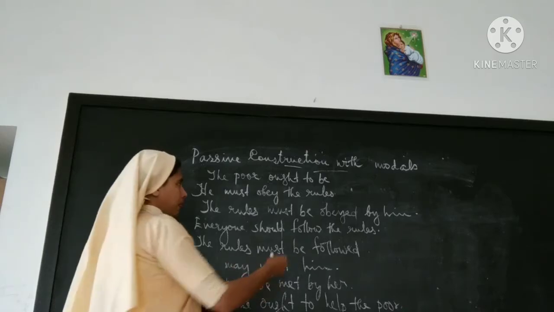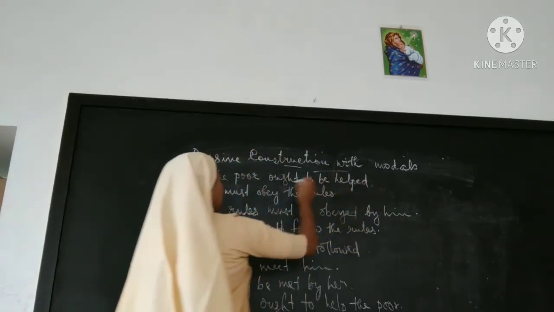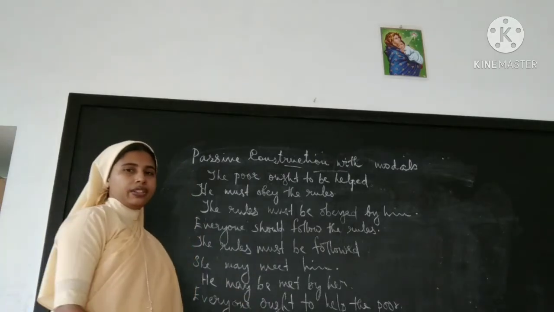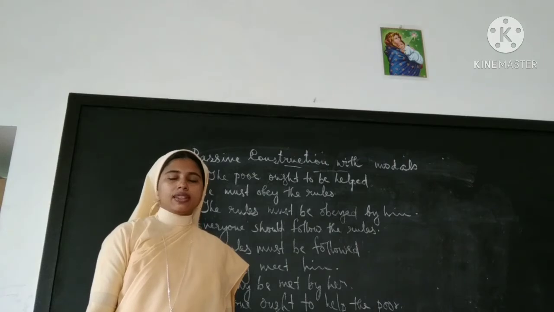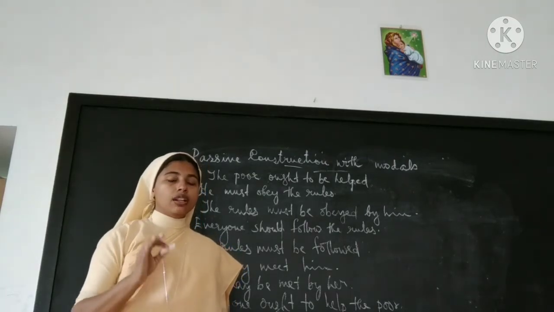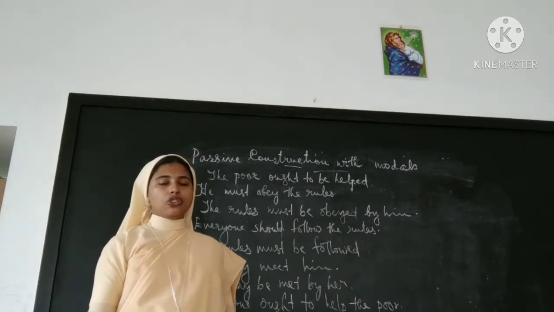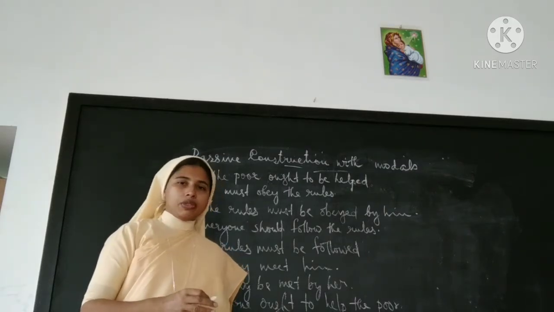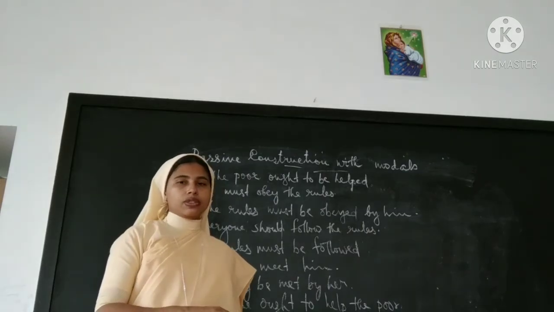Help is B3. Helped. By everyone, no need. Okay, so the poor ought to be helped. That's the answer. So when you change the sentences which have a modal, you must use be. Then subject will take the position of object and object will take the place of subject. Okay, and B3 forms of verb will be used. That's the only thing.